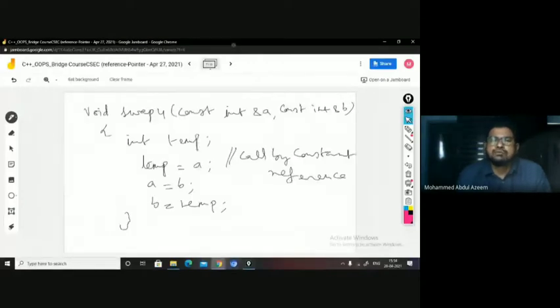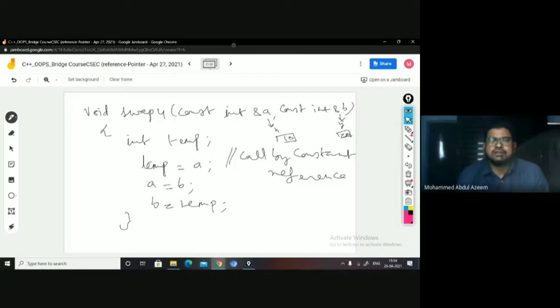So in swap4 function, for A, what is the reference you have passed? X. And what is the value of X now? 10. And for B, what is the reference here? What is the actual reference that you have passed? It is Y. And what is its value now? 20, right? But both of them are constant, right? So as I told, constant memories will not be modified.